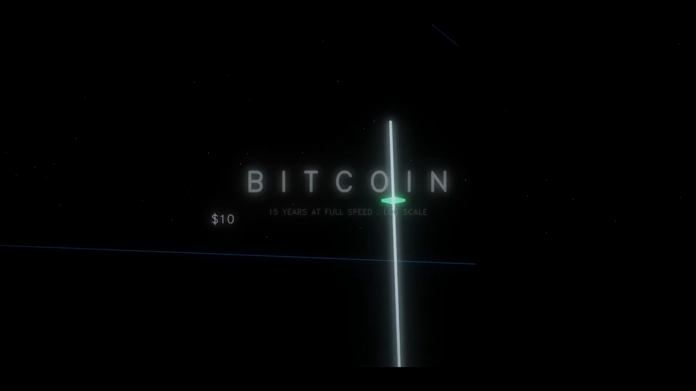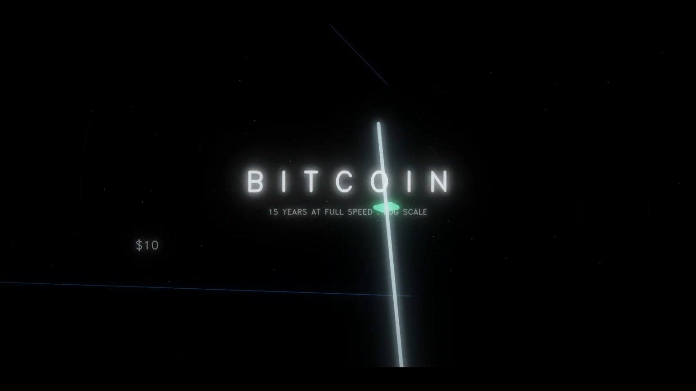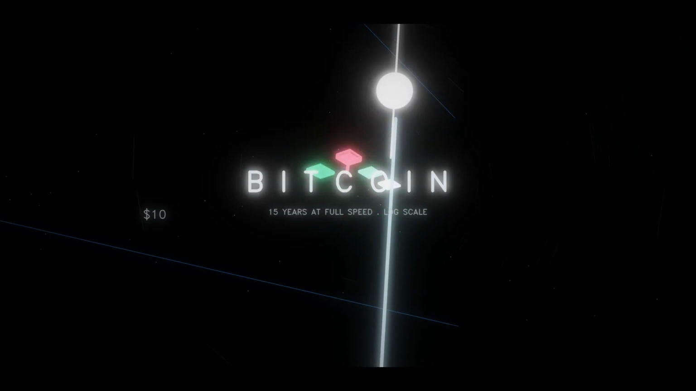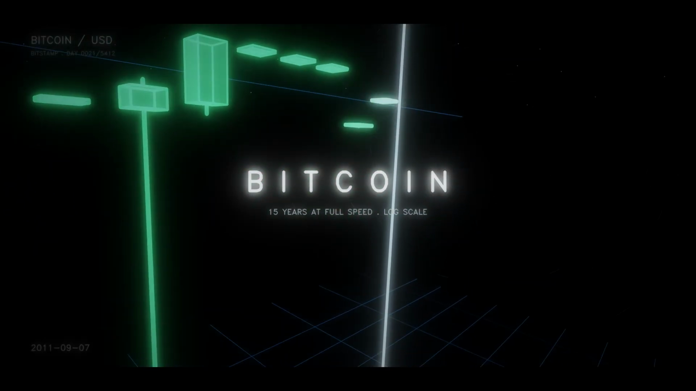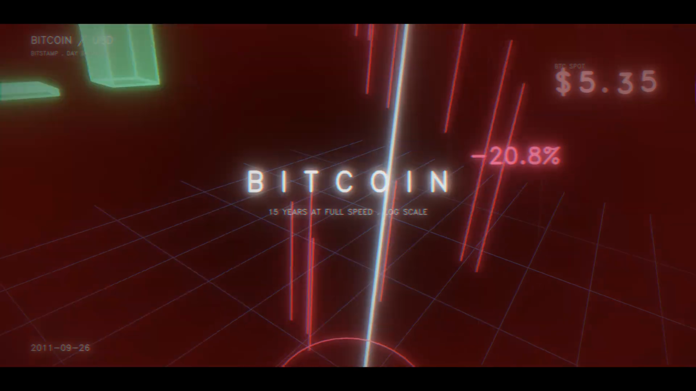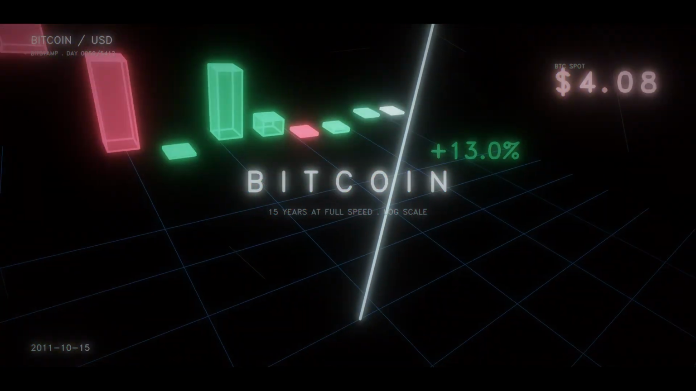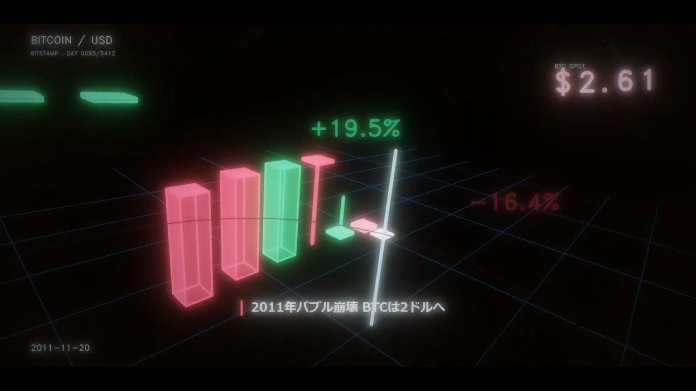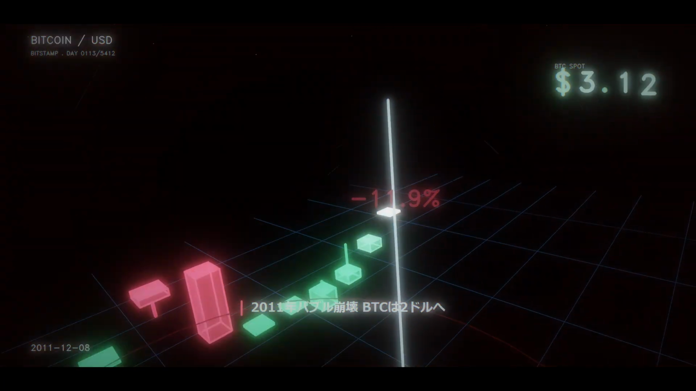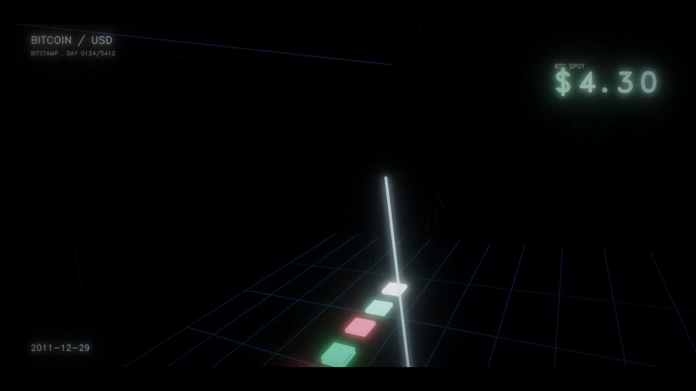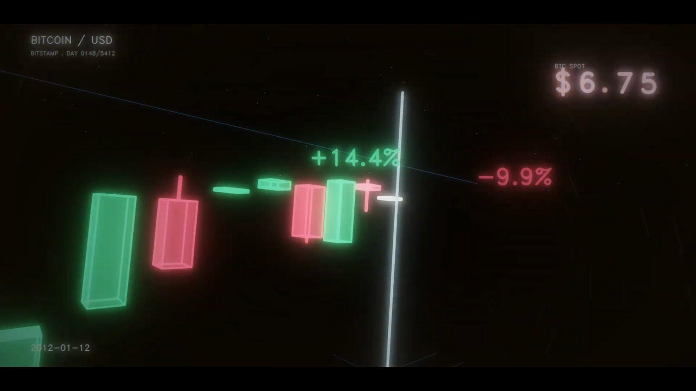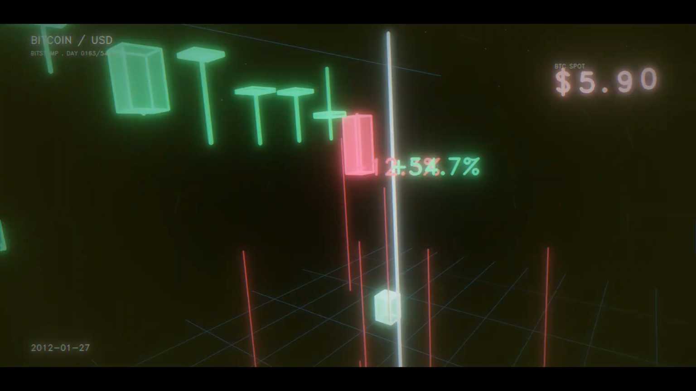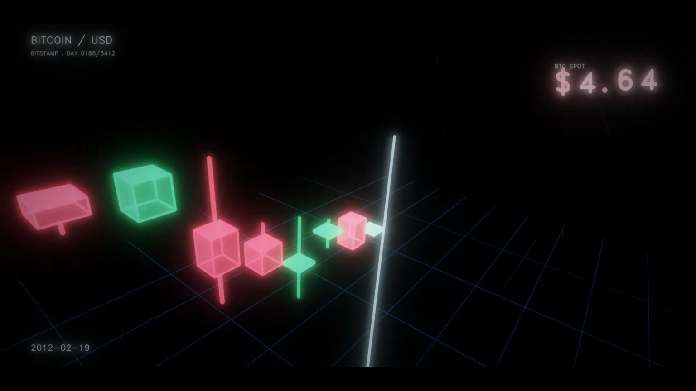Bitcoin, a peer-to-peer electronic cash system. Satoshi Nakamoto, October the 31st, 2008.